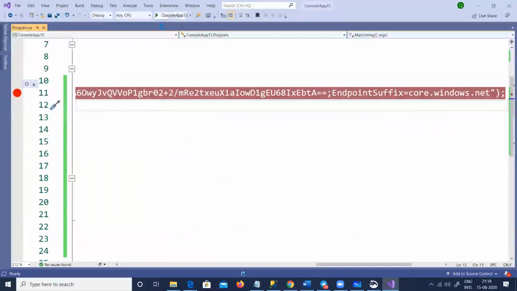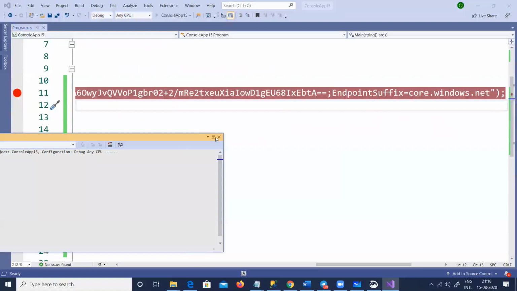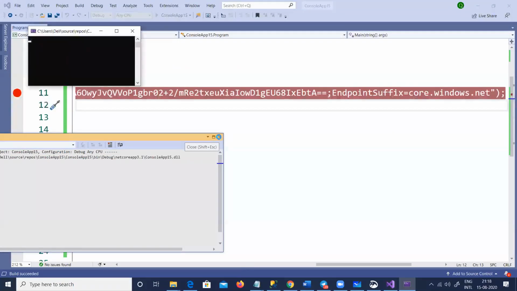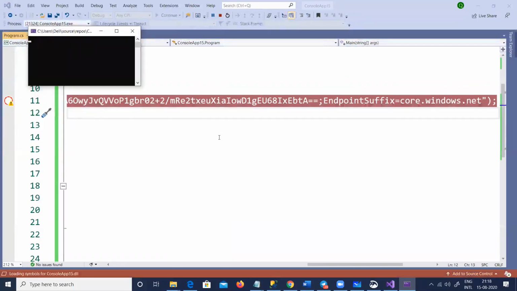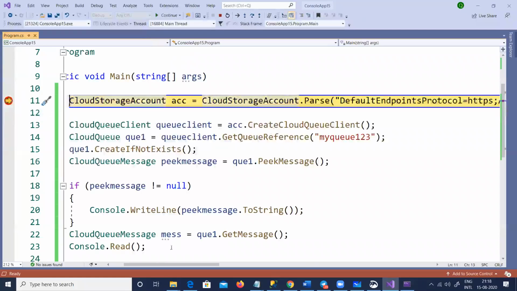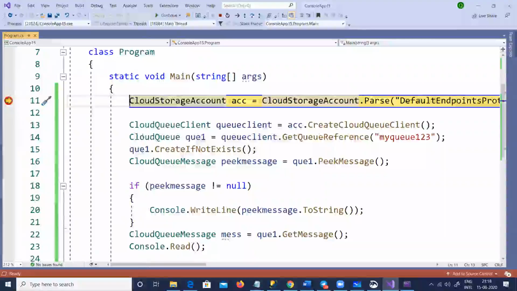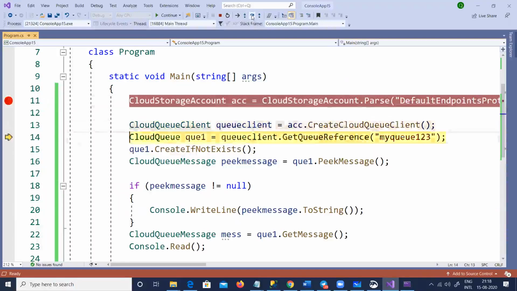So I'm going to run this. Okay. First thing, you can see I'm getting connected. Now the peek message as well as the get message, both of these functions read the message, right? So if you see here, there it is. It is going to the storage account, getting a reference to my queue 123.